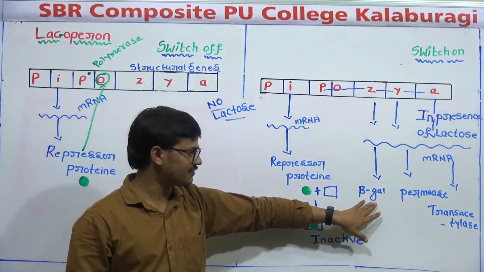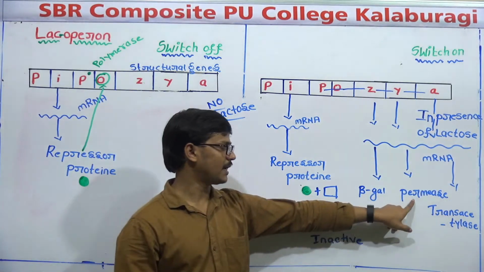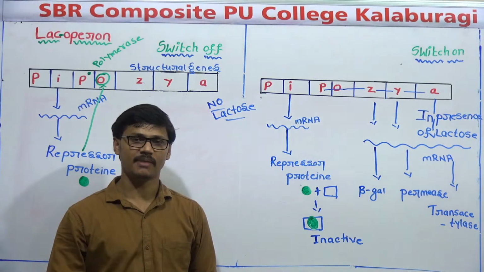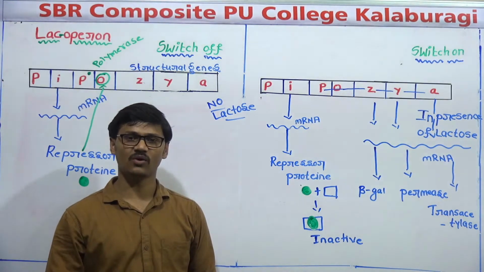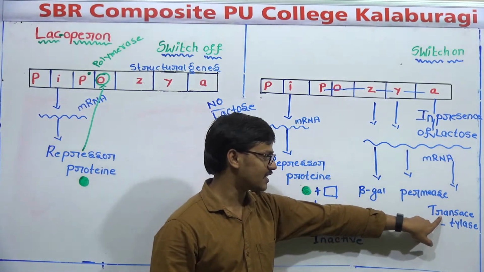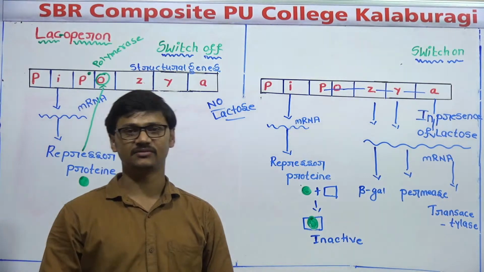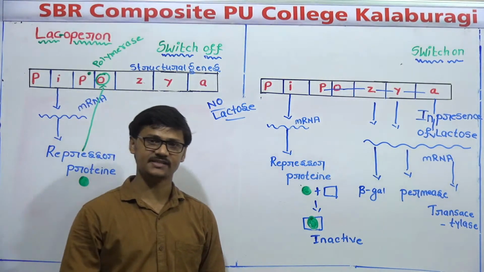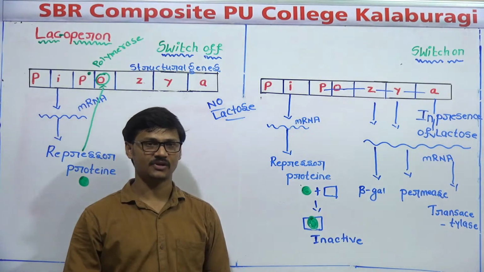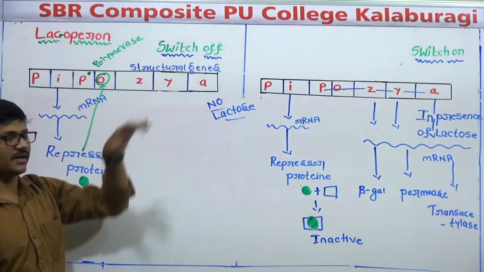That is the function of the beta-galactosidase enzyme. Permease's function is to allow entry of lactose into the bacterial cell. That is what we call permeability. Then what is the function of transacetylase? Transacetylase is helpful for acetylation, a type of chemical reaction. Now all three genes are successfully expressed. This is called the switch on condition, and this is called the switch off condition.